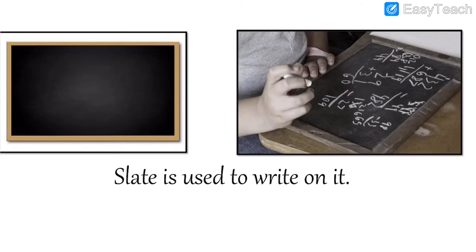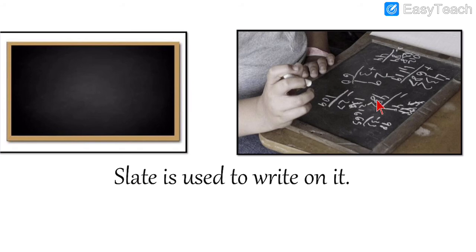Now, let us learn about slate. Slate is used to write on it. Why do we need slate? We need slate for writing on it. See, we can write like this. We can do addition, subtraction, multiplication. So, for math, it is used, also for writing ABCD or for practicing anything.